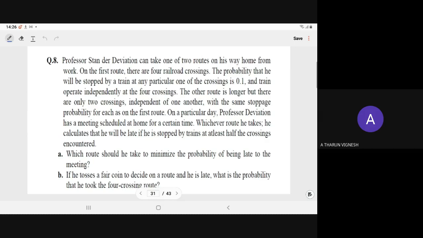So which route will he prefer, where the likelihood is less? And if he tosses a coin to decide on a route, and he is late, what is the probability that he took the 4 crossing route? Is the question clear? Anything you want to ask about the question?